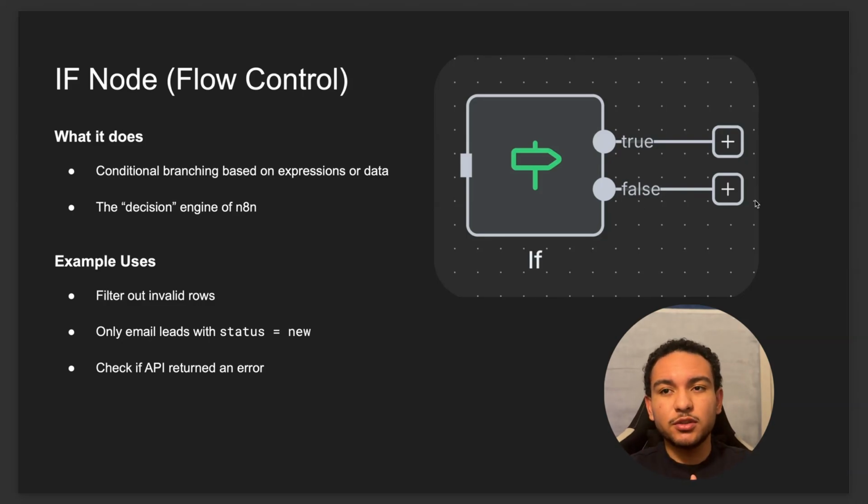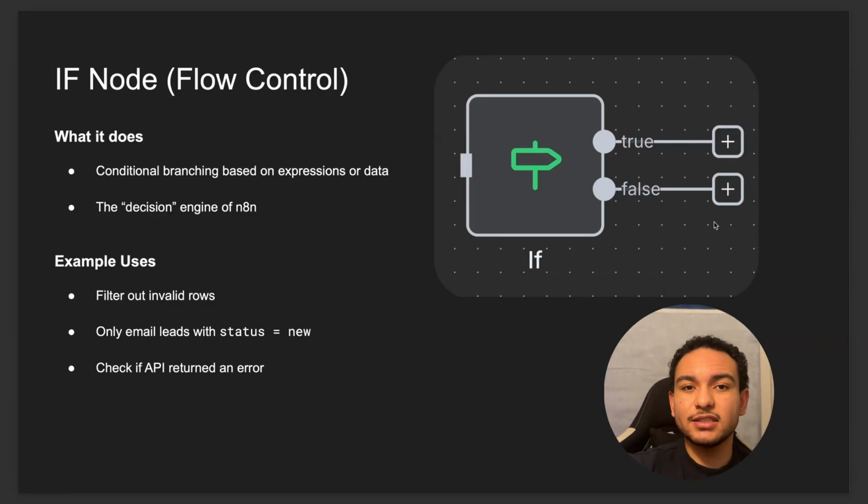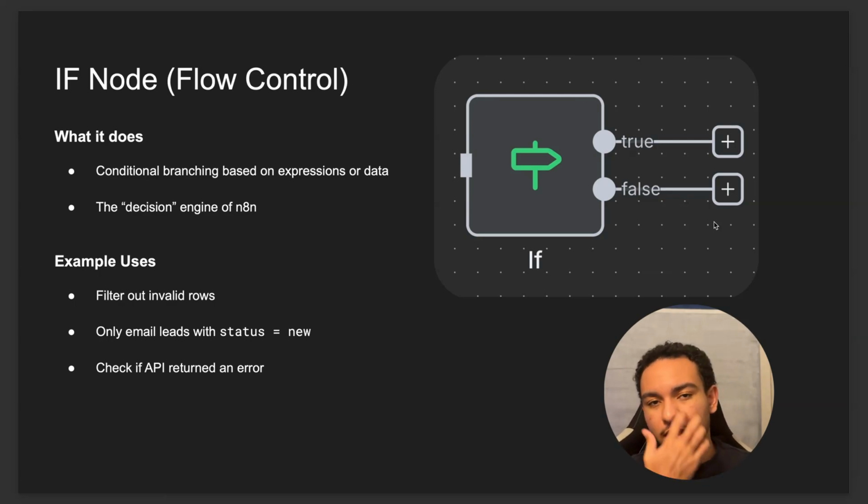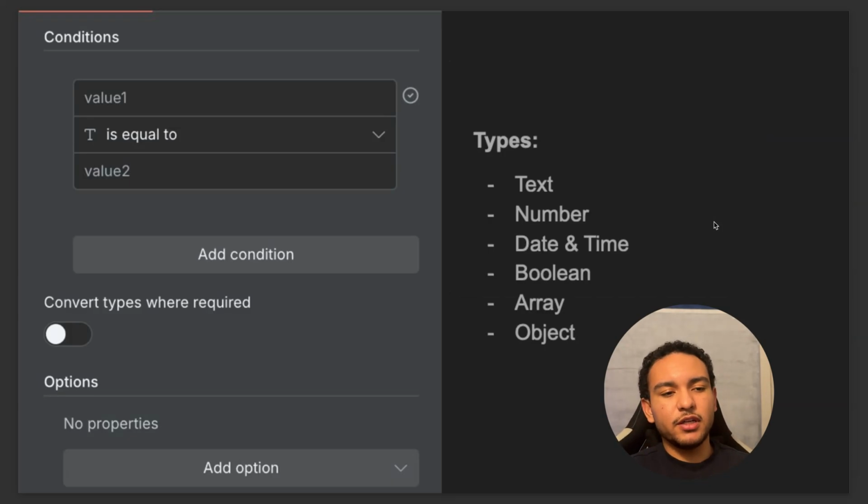So it's a really great way to separate items, to verify items, and to send them onto different routes. If you have a true branch, you can send that onto a specific route, or if you have a false branch, you can send that onto a separate route. And again, if is just conditional logic. That's all it is. You can filter out invalid rows, filter out email leads, check for errors within an API, just whatever you need.